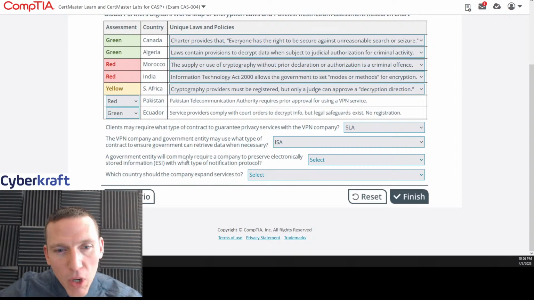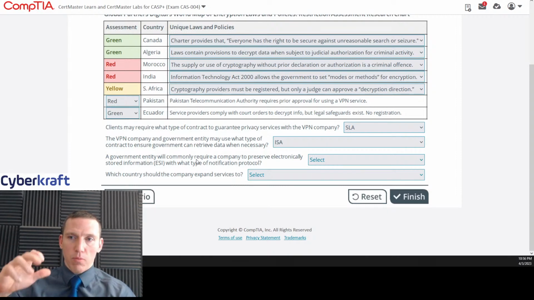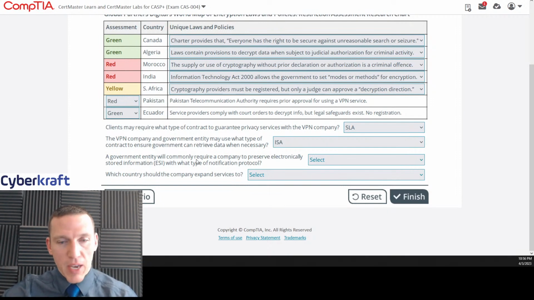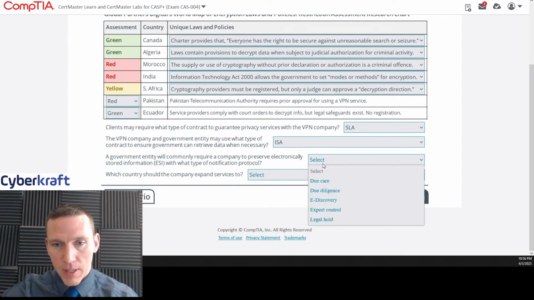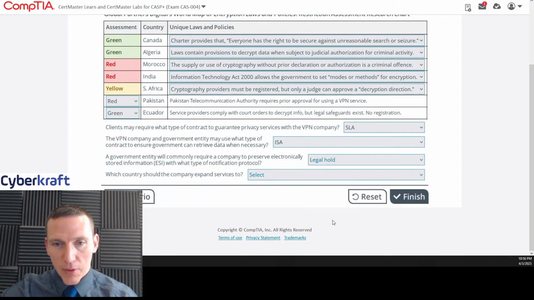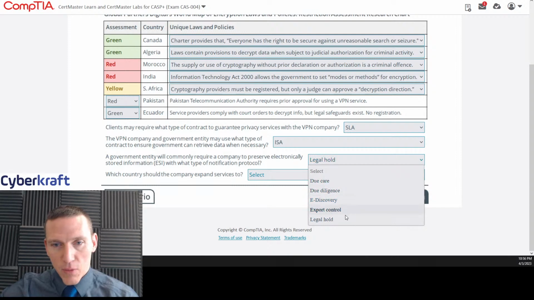A government entity will commonly require a company to preserve electronically stored information, ESI, with what type of notification protocol? This should be a legal hold. A legal hold is used to place a restriction on data stored with a cloud service provider, and a VPN would be a form of cloud service. Due care, due diligence, e-discovery, export control, legal hold, yeah. The rest of these don't really make sense.